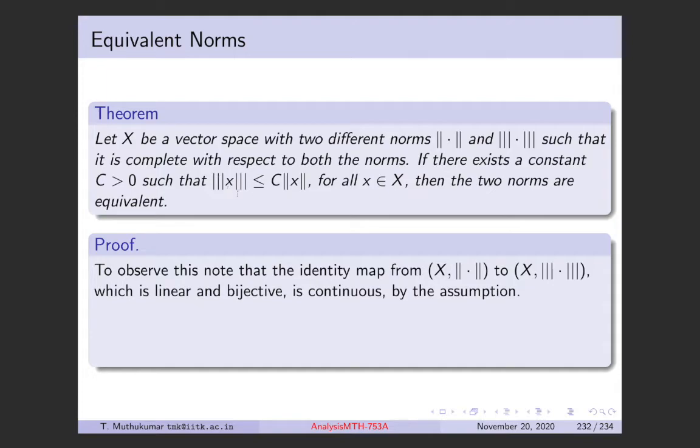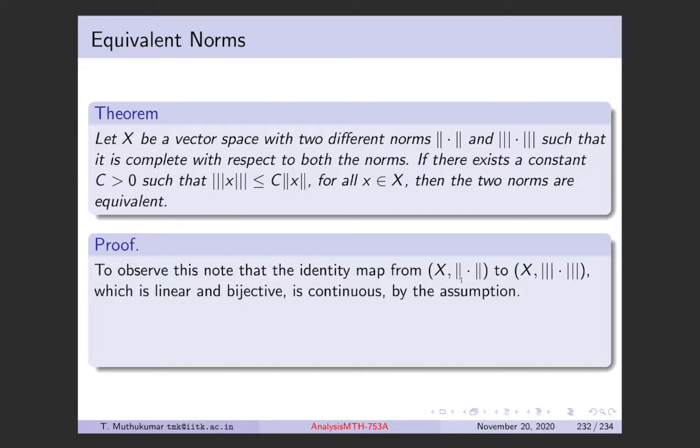So one of the norms is less than or equal to C times the other norm. This happens for all x, and if the space is a complete space, then these two norms are equivalent. To prove the equivalence of norms, we already have one inequality, we just have to show the other inequality. To do that, you look at the identity map from X to X, but you are giving the two different corresponding norms, which means you would have different topologies here, right? So you take the identity map.